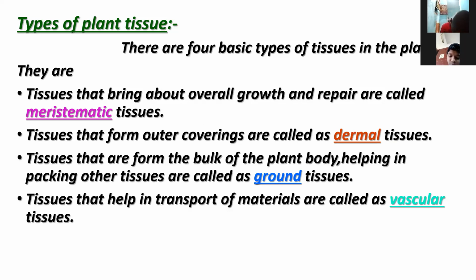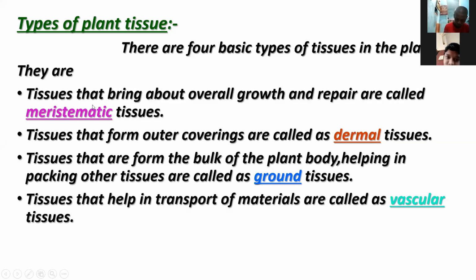The major 4 parts present in plant tissue are the meristematic tissue, dermal tissue, ground tissue and vascular tissue. Number 1 is meristematic tissue.